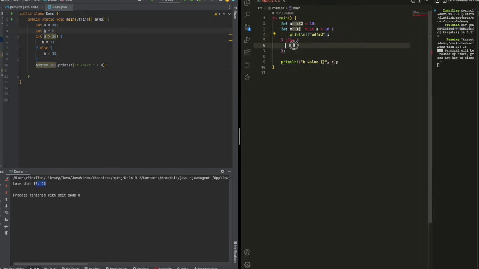Rust uses the last statement without a semicolon as the return value of that expression. So if I put the type annotation here, you can see p has a different data type.